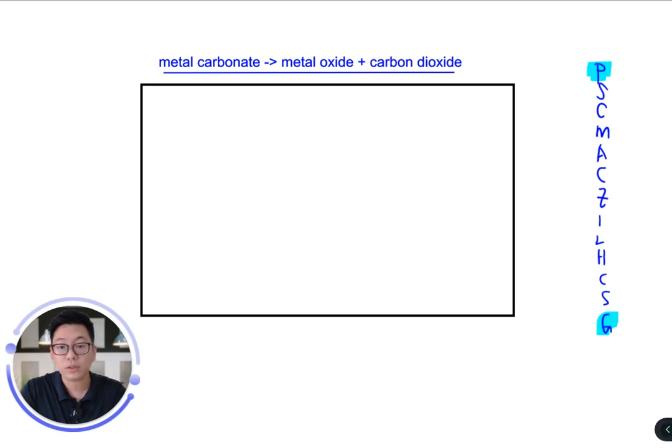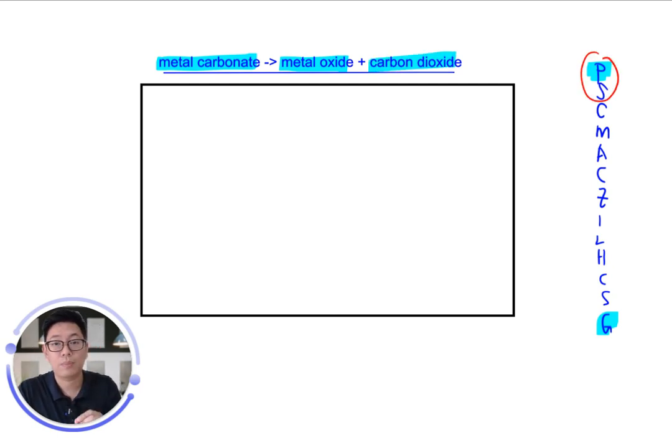I don't know if you recall this, but when you heat a metal carbonate, most of them will break down to form a metal oxide and carbon dioxide. I say most because the top two of them, potassium carbonate and sodium carbonate, will not break down. So for potassium carbonate, if you heat it up, nothing happens because it is a very, very stable compound. So here's the misconception.